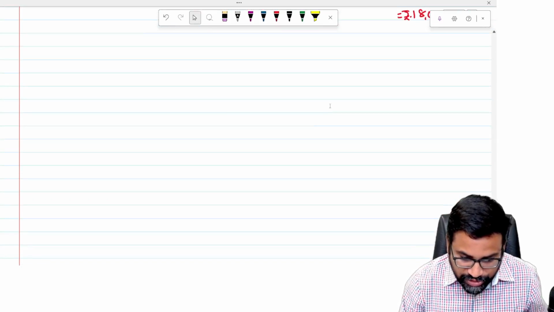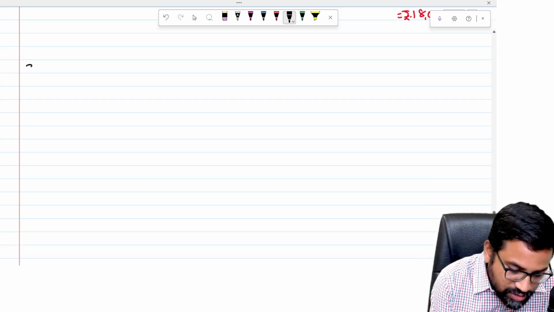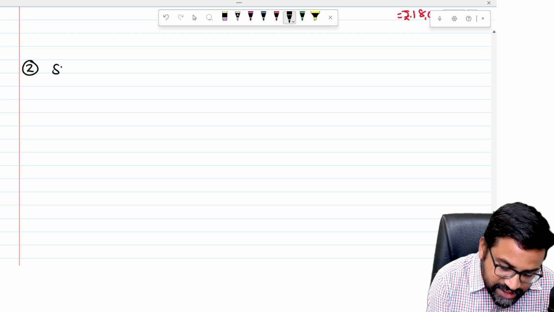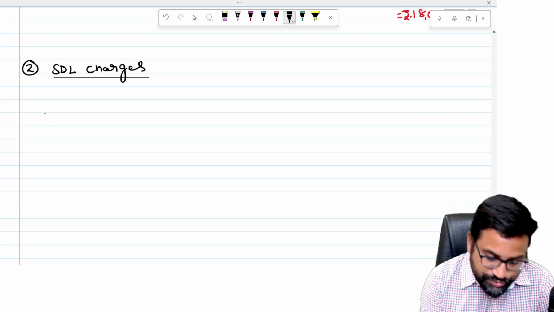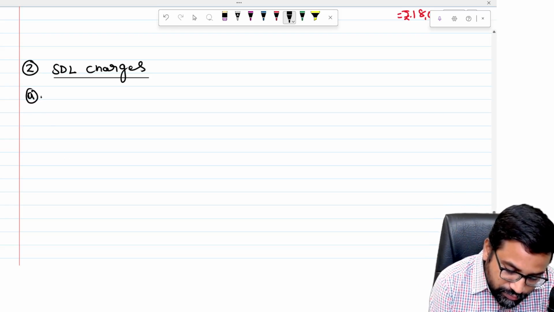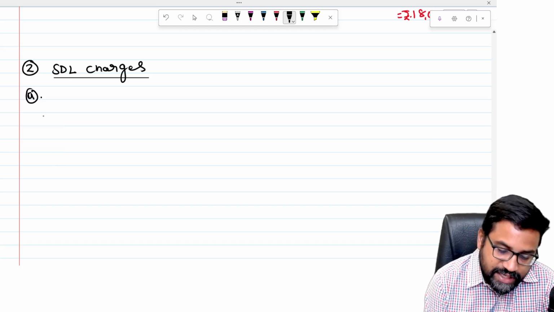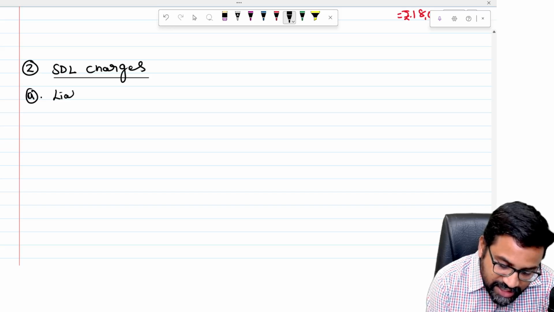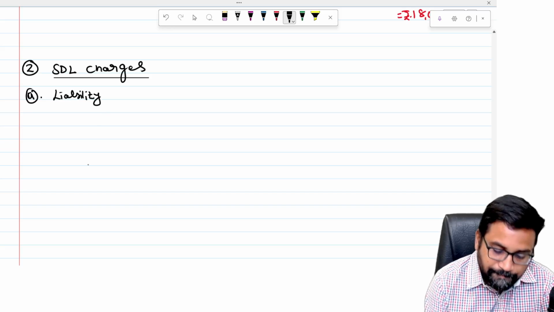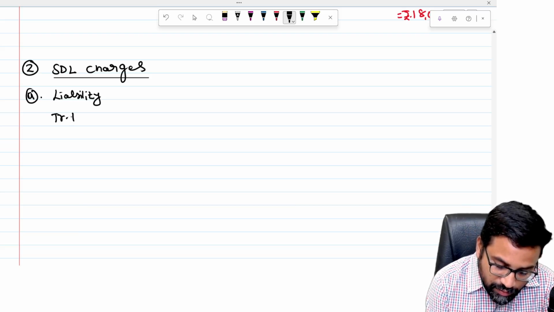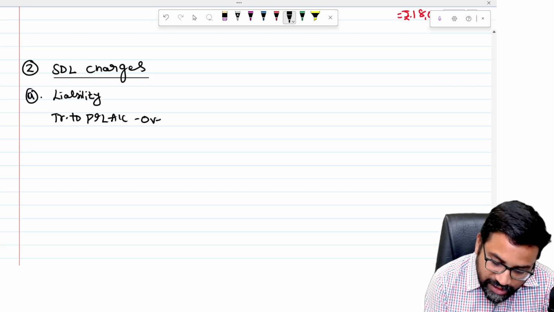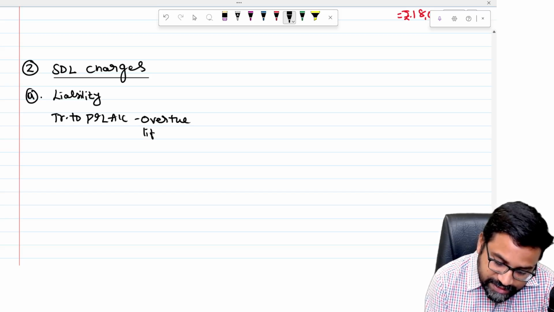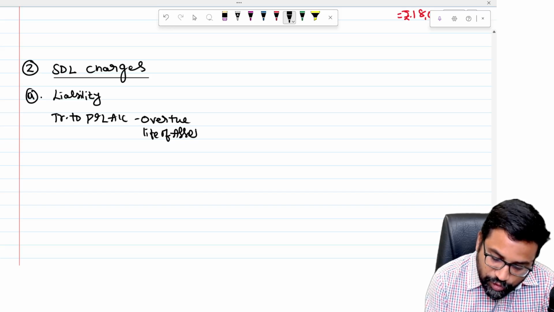Actually here, two things. The second concept, the third concept: SDL charges, service line cum development charges. So for SDL charges, actually there are four options. One option is to treat the SDL charges as a liability, and transfer to the P&L account over the life of the asset. This is one option, sir.